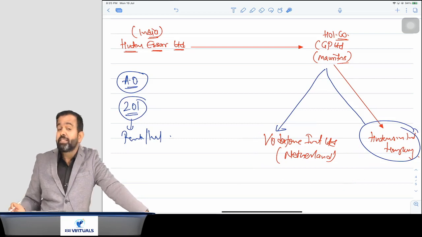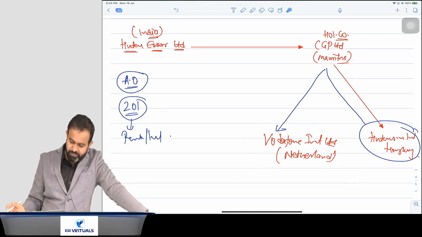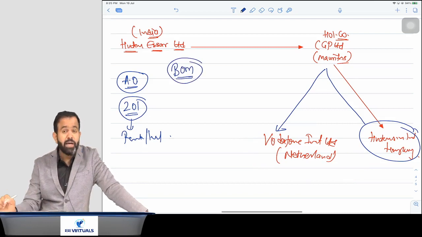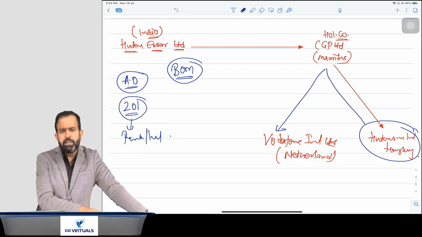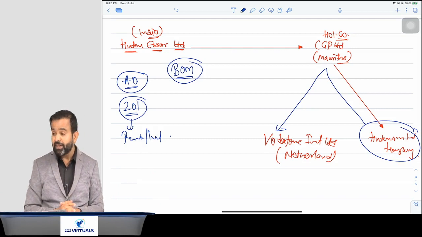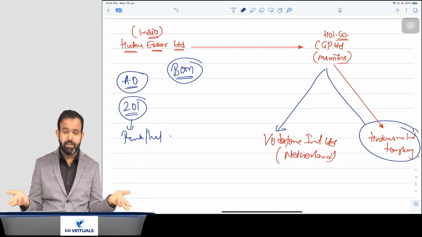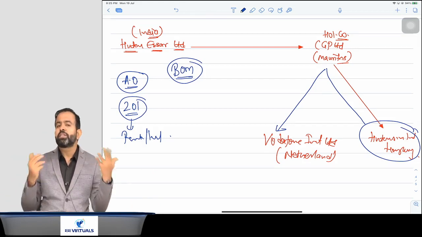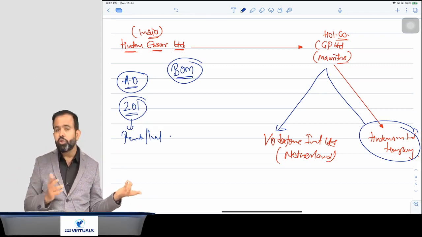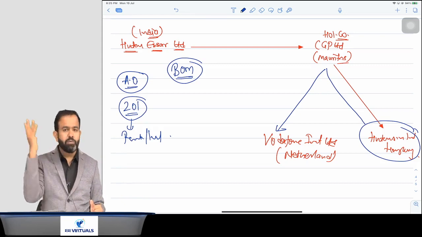Now Vodafone challenged this issue in the Bombay High Court, and Vodafone argued that since this transaction is not taxable in India, then obviously we are not supposed to deduct the TDS. So we have not deducted the TDS, and we should not be treated as assessee in default.